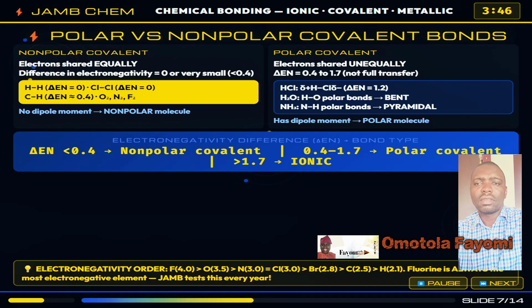Electronegativity fact. The key fact is that fluorine is the most electronegative element in the entire periodic table at 4.0 on the Pauling scale. Then oxygen at 3.5, nitrogen and chlorine tied at 3.0. JAMB asks which element is the most electronegative almost every single year, and the answer is always fluorine. And the delta EN boundary for bond type: less than 0.4 is non-polar covalent, 0.4 to 1.7 is polar covalent, and above 1.7 is ionic.